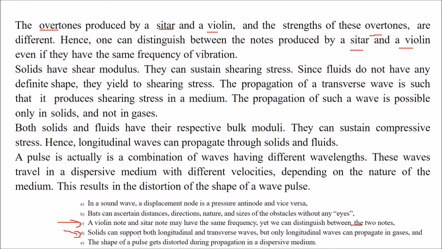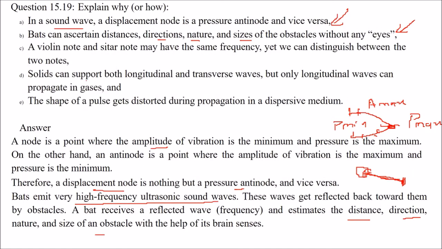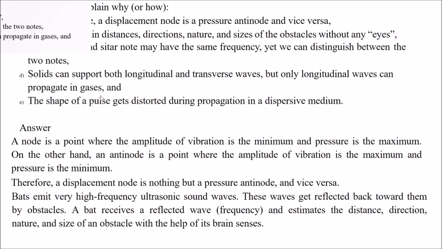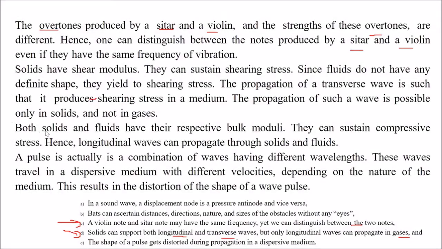Next is, solids can support both longitudinal and transverse waves, but only longitudinal waves can propagate in gases. So we'll try to answer this one. See, solids have shear modulus, so they can sustain shearing stress.